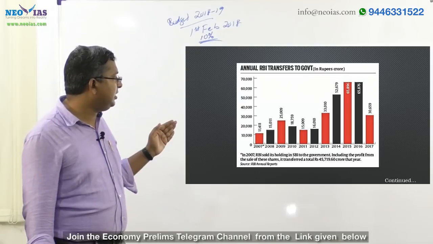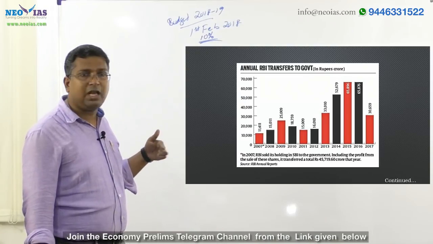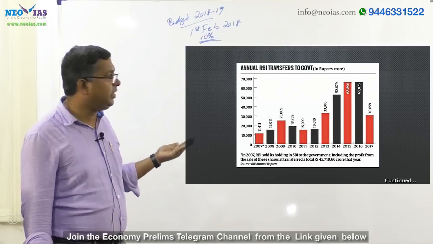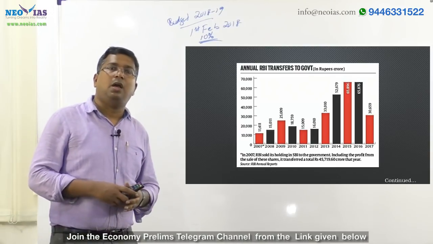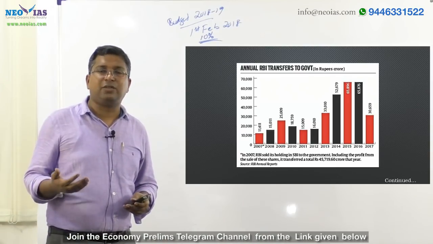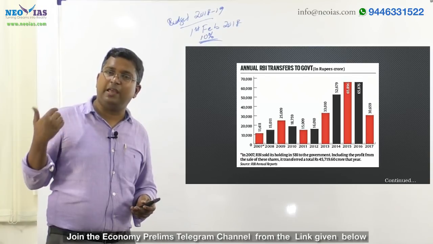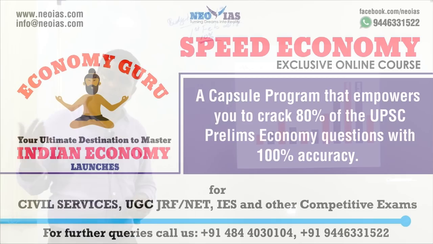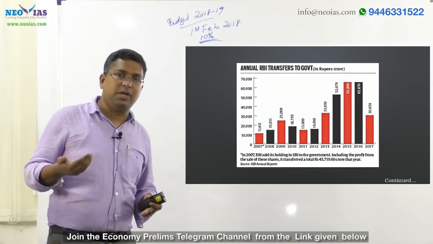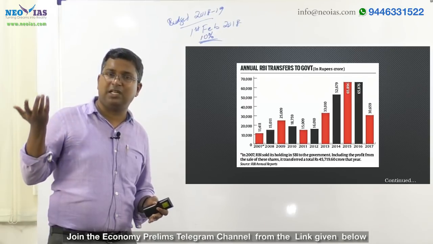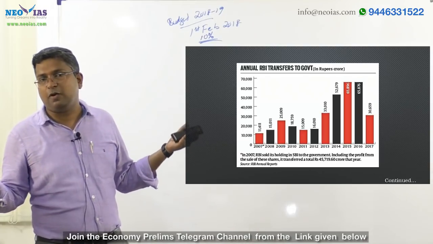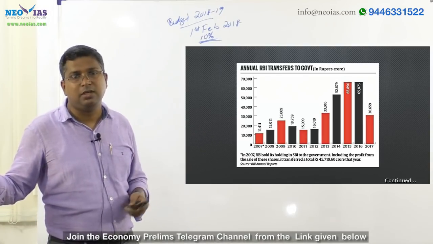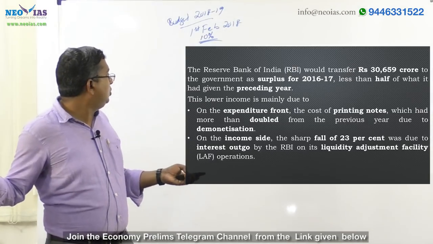But if you notice, from 2014, 15 and 16, RBI was giving a higher dividend to the central government. But in 17, because of two factors, demonetization, where new currencies were printed, as well as RBI needing to use the LAF facility, mainly reverse repo, all these actions resulted in higher expenses for RBI. So the surplus for RBI was relatively lesser. That's why the RBI surplus transfer to the government in the form of dividend was lesser in 2017. So the answer here is 1 only.